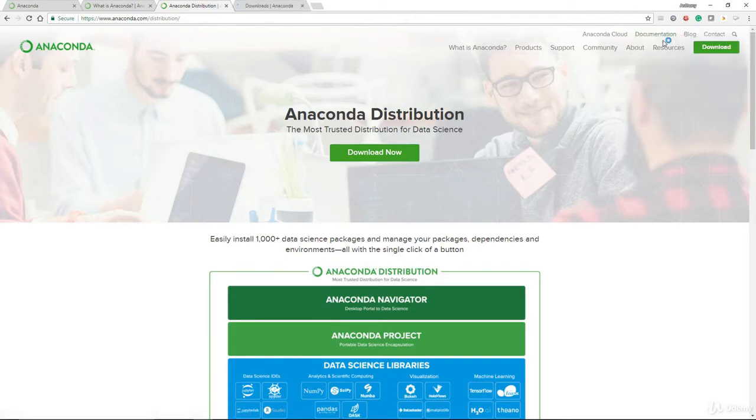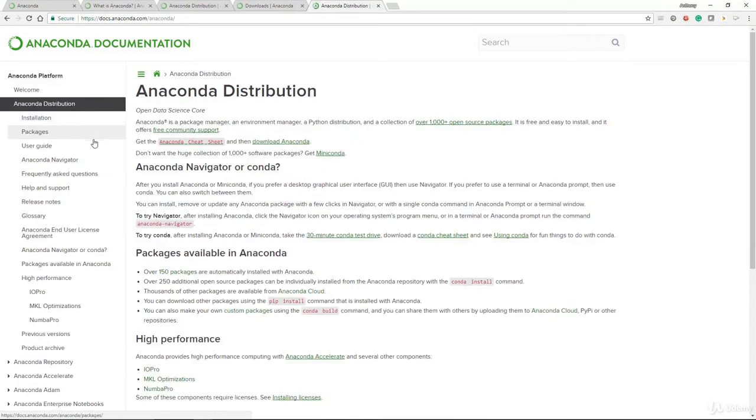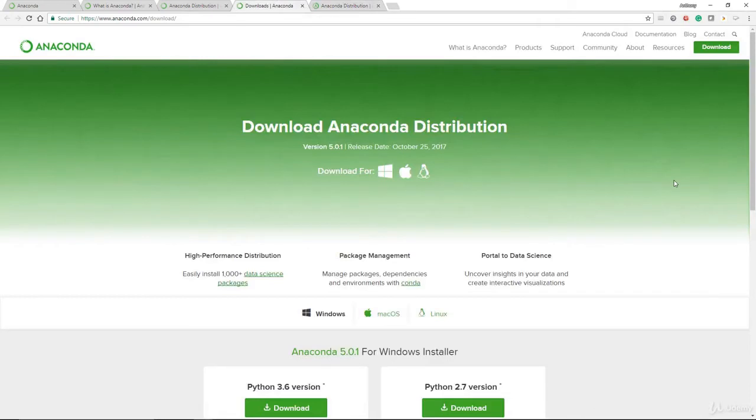Now, documentation is one part that you probably would want to revisit quite frequently. It does provide a lot of guides on how to make use of the different so-called programs that Anaconda sponsors, and it also tells you a little bit more about the actual distribution itself and how to make use of it. Later on, as you download, there is the Anaconda cheat sheet that you may want to download. I won't go into that here. The beauty of the cheat sheet is that it gets you started really quickly. So let's come back to the download portion here.